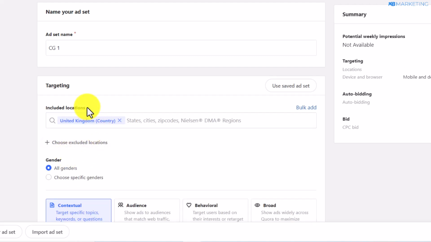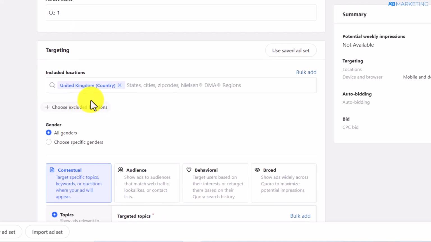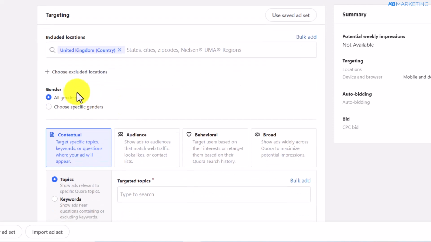But I recommend you target each country separately in different ad sets. All right, so for this one, we are going to take only United Kingdom on this ad set. And here you want to select the gender you want to drive this traffic to, and I recommend you start out with all genders first.